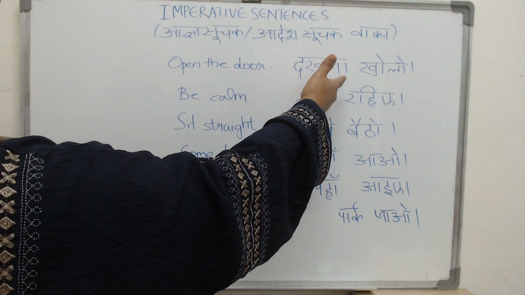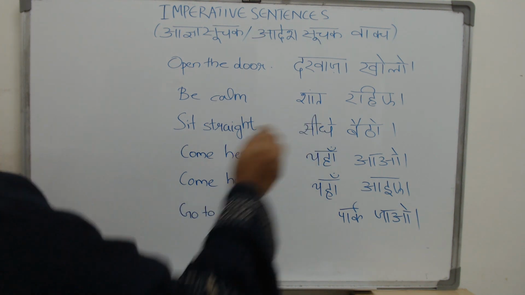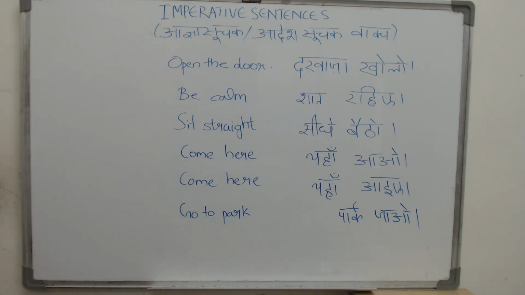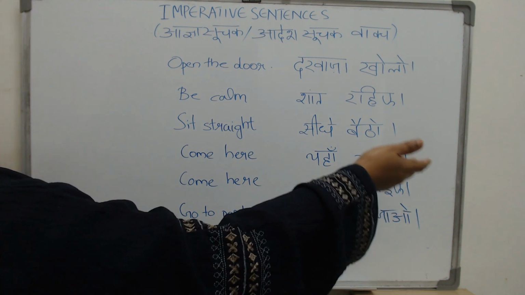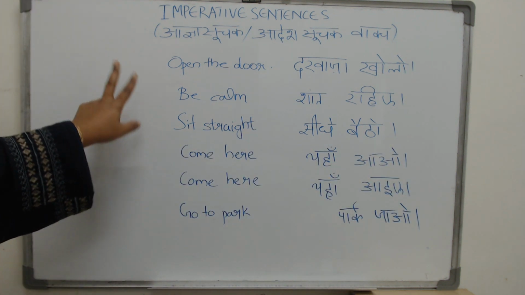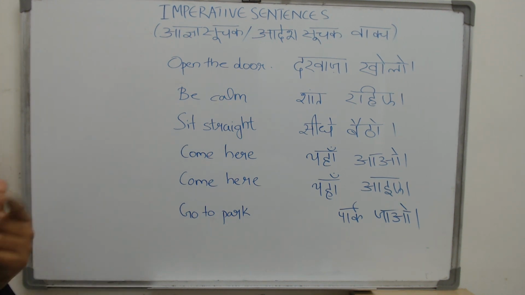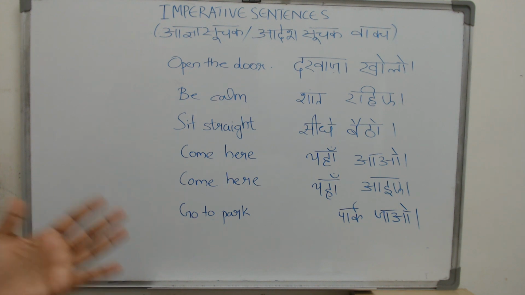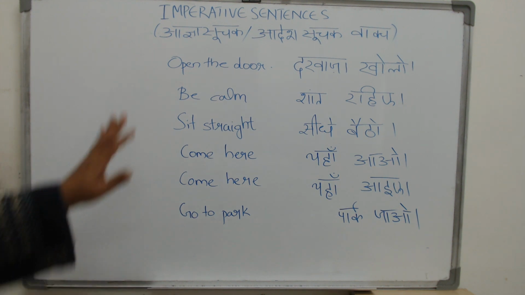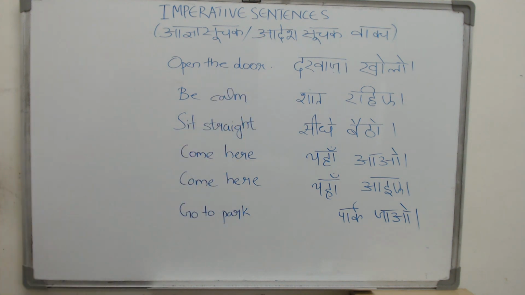You can say this sentence as darwaza kholiye, or here seedhe baithiye, or here as park jaiye. So each of these sentences can be written in two ways depending on who you are talking to. Someone the same age as you or someone older than you. So all we have to know is how our verb changes.